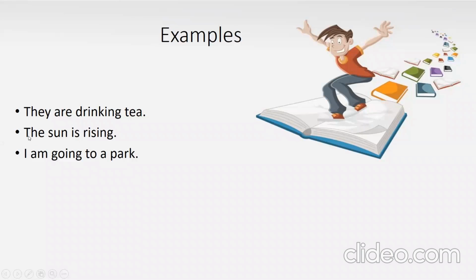Second, the sun is rising. The sun is singular, so I have used is here as a helping verb. We use am with I. I am going to a park.